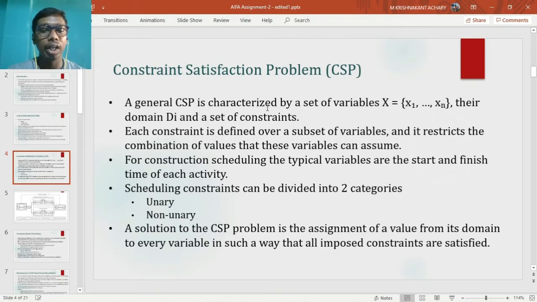Scheduling constraints are divided into two categories. One is unary constraint. It is used to restrain a set of possible values for each variable. For example, the starting time should be less than 2 days, which can be represented as SL < 2, means the starting time should be less than 2 days. Second is non-unary constraint. It is applied between any two scheduling variables, such as SA + SP < 5 weeks, means the starting time of activity A and starting time of activity B should together be started within 5 weeks.